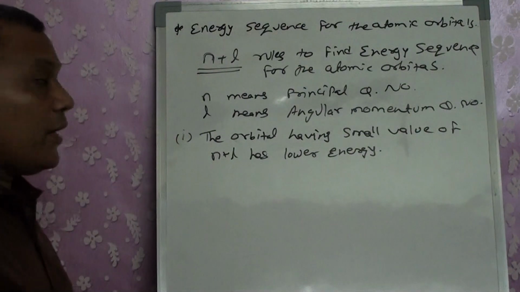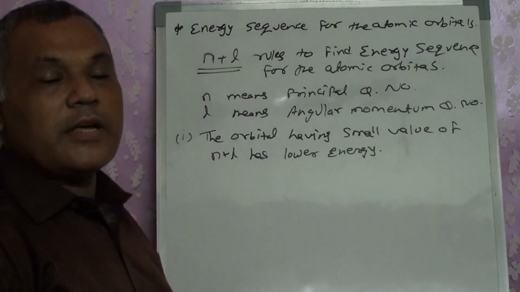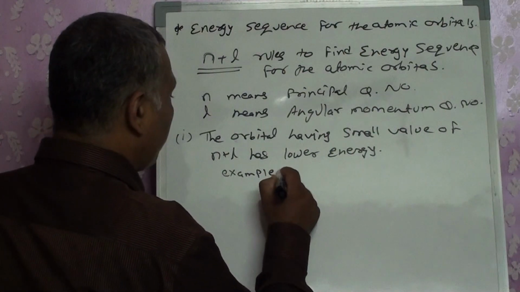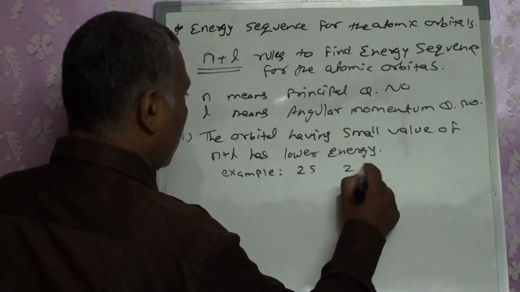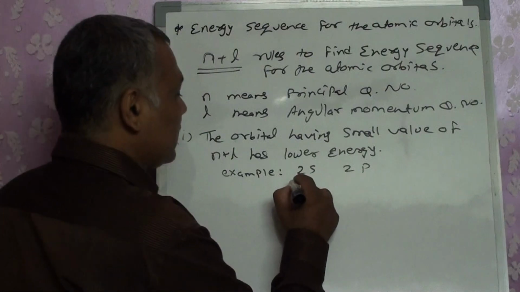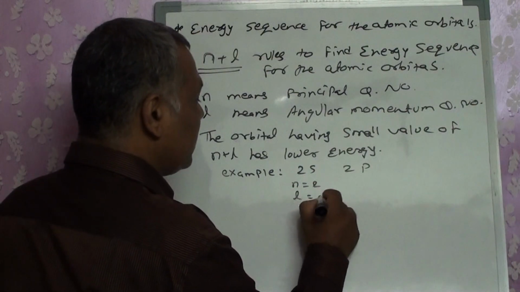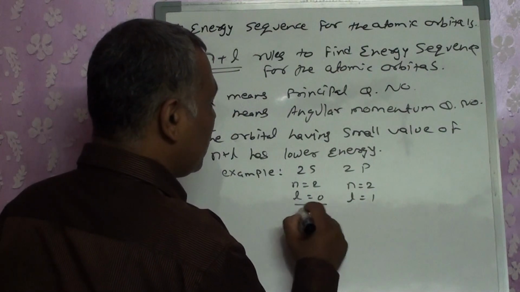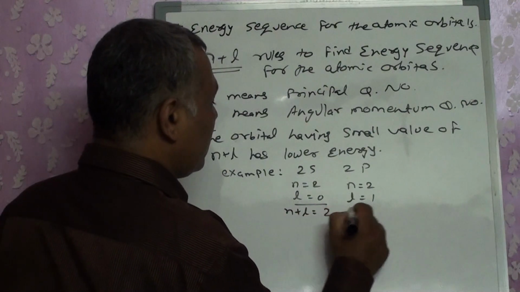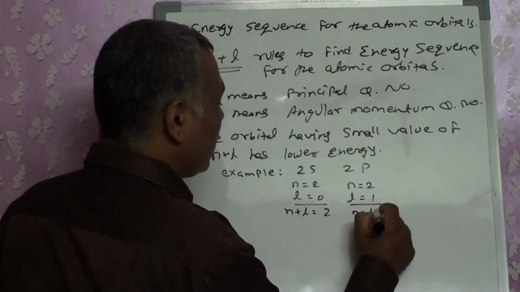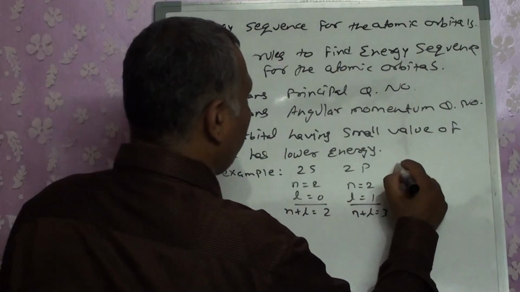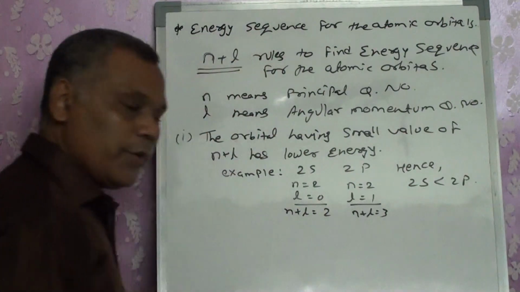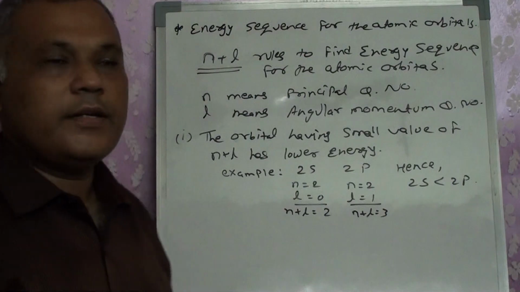It means if we compare the 2s and 2p orbitals, for 2s, n equals 2 and l is 0, so n plus l is 2. For 2p, n equals 2 and l is 1, so n plus l is equal to 3. Hence, we can say that the energy of 2s is less than 2p.